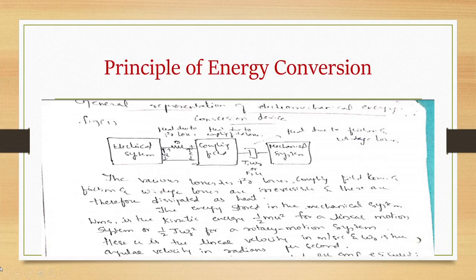Now, the general representation of an electromechanical energy conversion device consists of three things: one is the electrical system, second is the coupling field, third is the mechanical system. Here heat due to I square R losses will occur, heat due to coupling field losses will occur, and here heat due to friction and windage losses. Energy being dissipated in the form of heat means losses are occurring in the system. So the various losses, that is I square R losses, coupling field losses and friction and windage losses, are irreversible, and are therefore dissipated as heat.